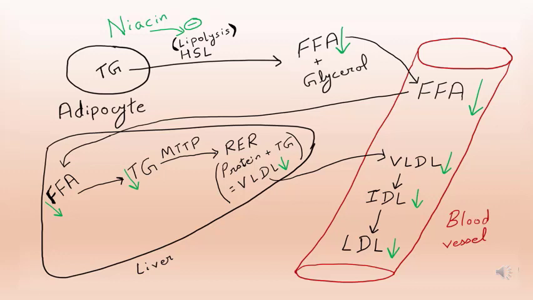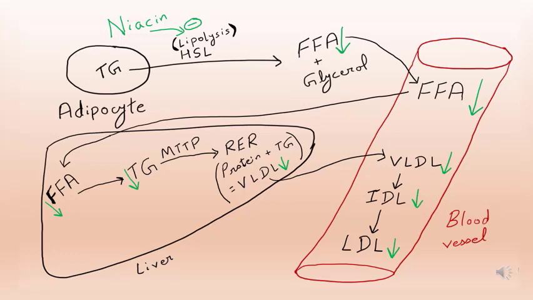Triglycerides are transported to rough endoplasmic reticulum with the help of MTTP. MTTP is microsomal triglyceride transfer protein. In the rough endoplasmic reticulum, triglycerides are combined with proteins, and that causes formation of VLDL, very low density lipoproteins.